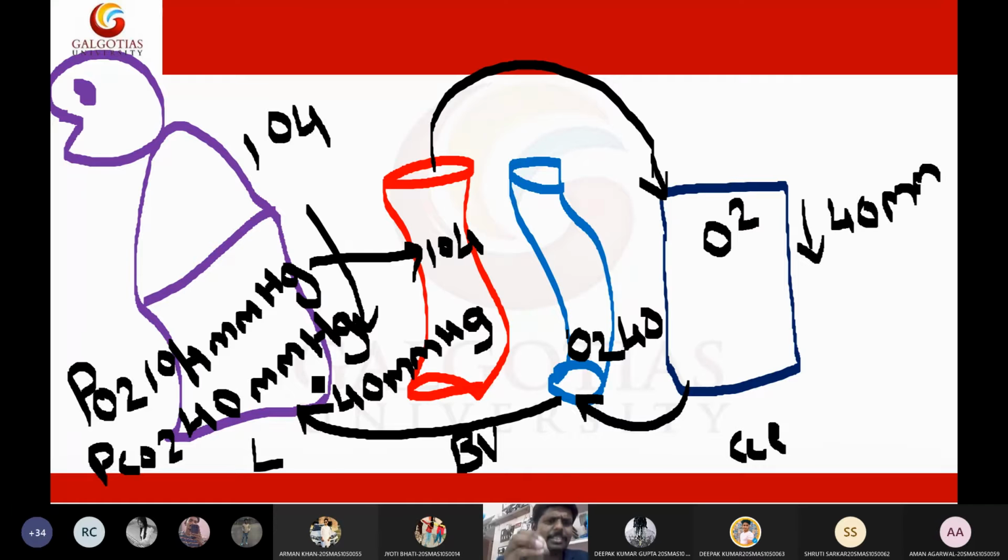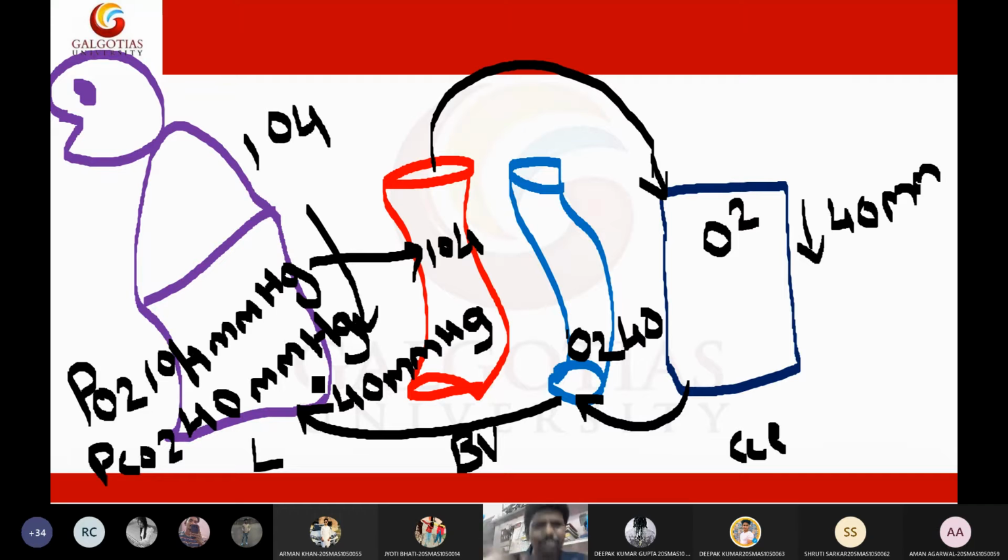So in the lung, the blood oxygen level is 40, and outside the lung, the atmospheric oxygen level will be 104. So higher pressure outside and lower pressure in the blood. The movement of gas will be from high pressure to low pressure. So 104 oxygen will move towards the blood automatically. So the movement of gases happens automatically because of these pressure variations. That's it. Actually, there is no miracle or involvement of God.